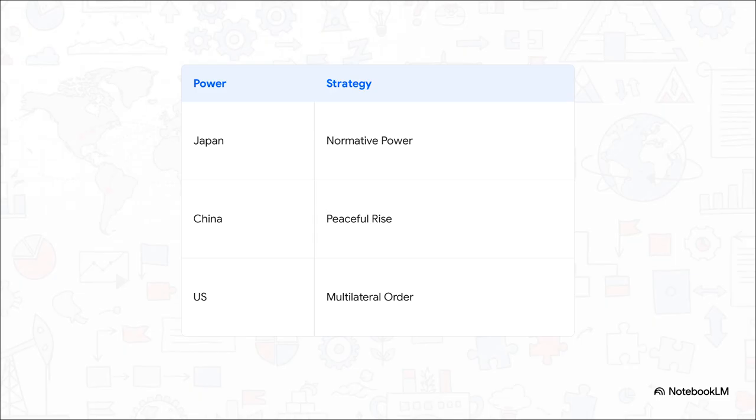Japan, they rely heavily on their longstanding normative and economic influence. China promotes a strategy of a peaceful rise, which is heavily focused on economic engagement and the absolute value of state sovereignty. Meanwhile, the United States focuses on preserving the multilateral order, frequently utilizing economic sanctions and coercive diplomacy. It's just a fascinating real-time display of these distinct geopolitical theories in action.